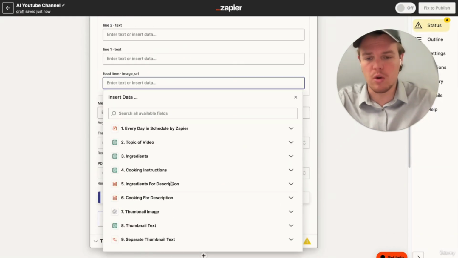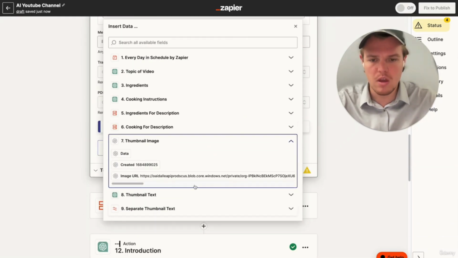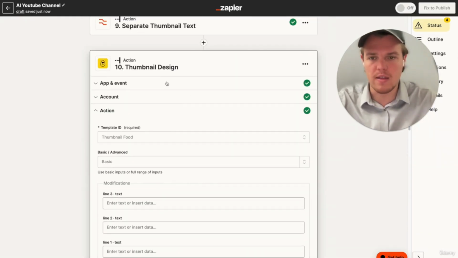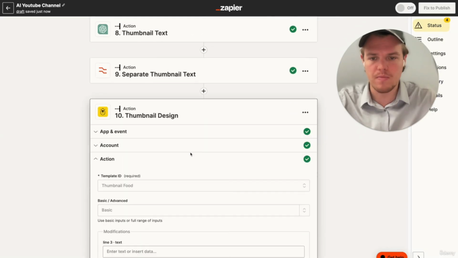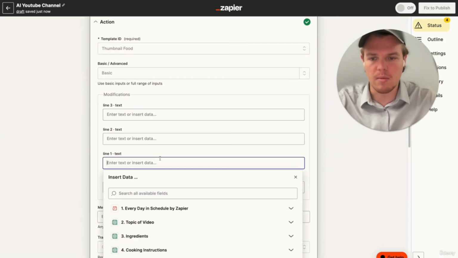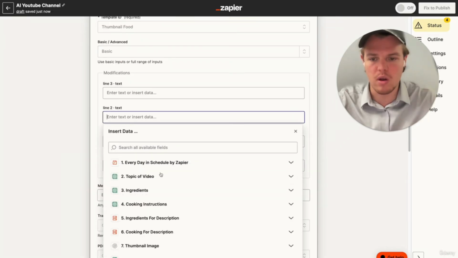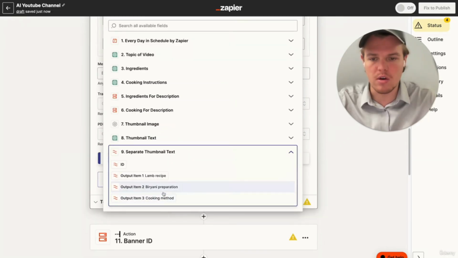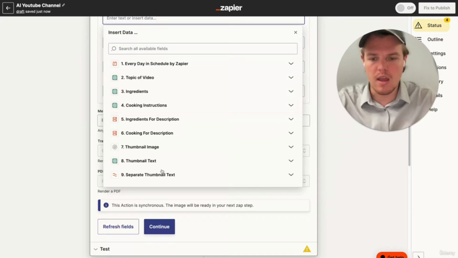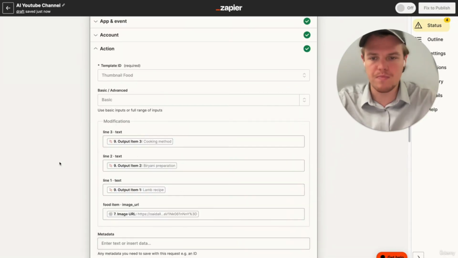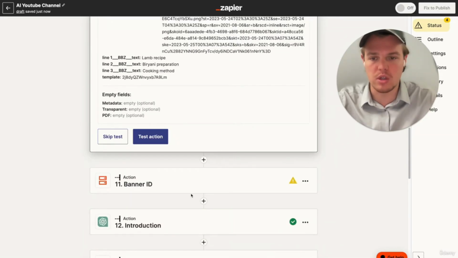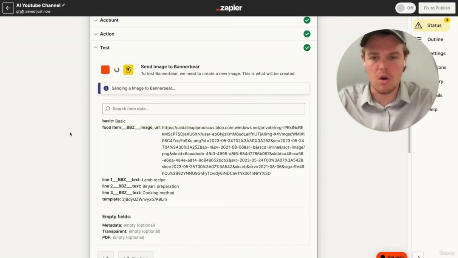So first, let's go ahead and grab the image variable, which is going to be what was created before it, in this block right up here. And then we're going to go ahead and grab line 1. And that's why we formatted our text. So boom, output 1, come back down here, output 2, and then finally output 3. All right, perfect. So now we have officially created our thumbnail.